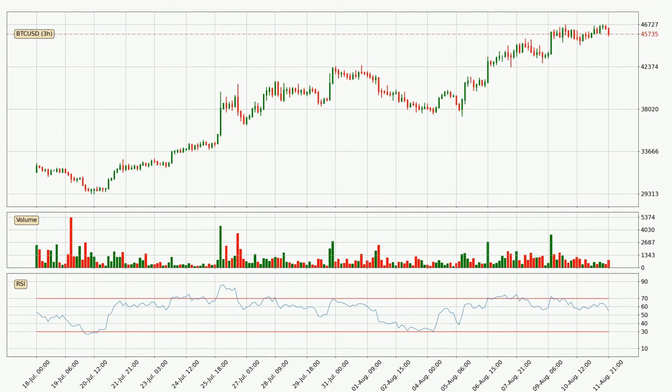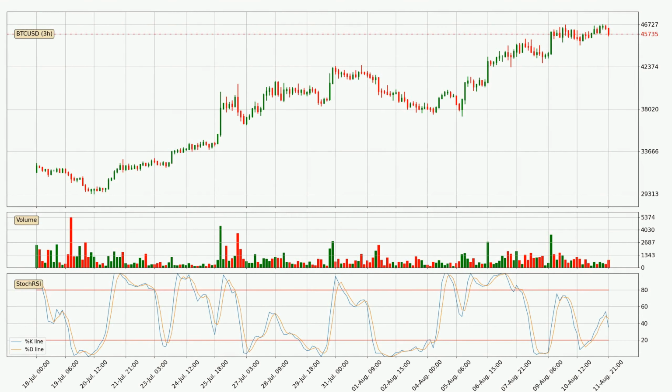Looking at the 3-hourly relative strength index, the current 3-hourly RSI is at 55, so there are currently no signs of the crypto being overbought or oversold. Looking at the 3-hourly stochastic RSI, there are no signs of it being oversold or overbought at this time, but we can see that the trend is currently going down because the K line is below the D line.